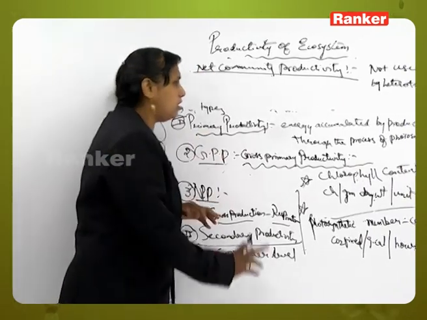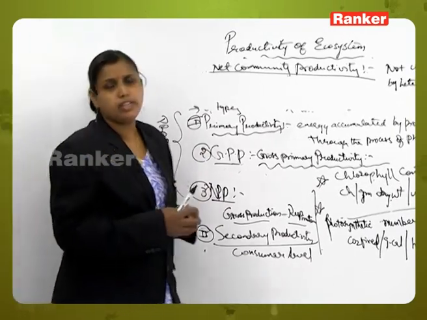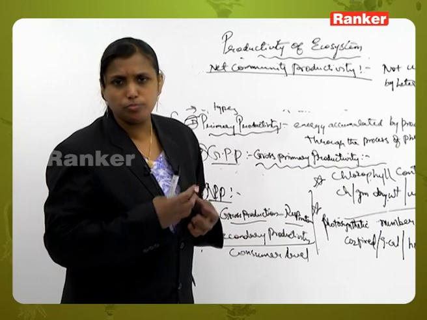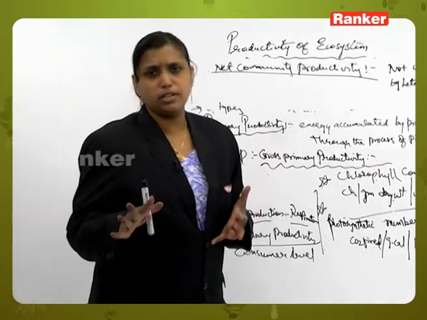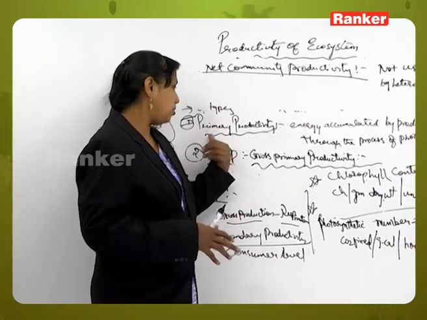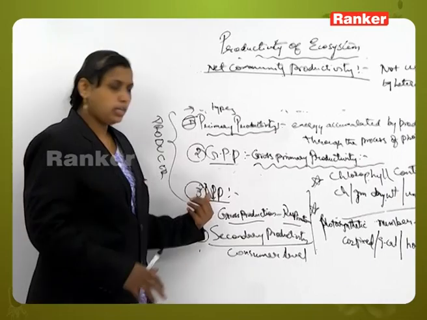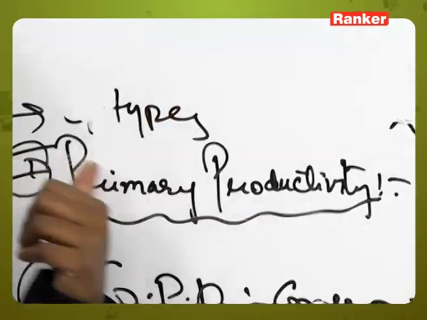Now there are different methods used for measuring the productivity level. That is not there for your intermediate or EAMCET level. You only have net community productivity, secondary productivity, net primary productivity, gross primary productivity and primary productivity.